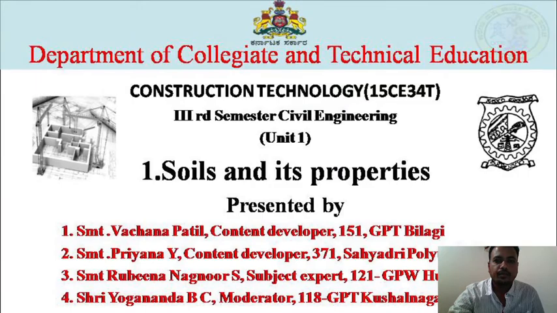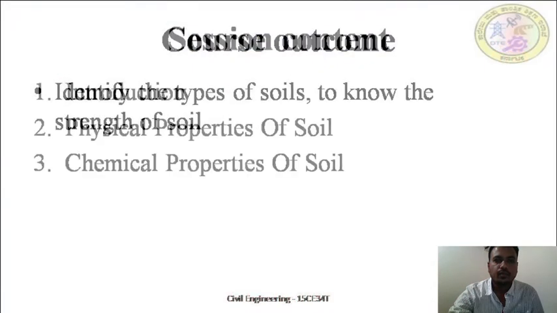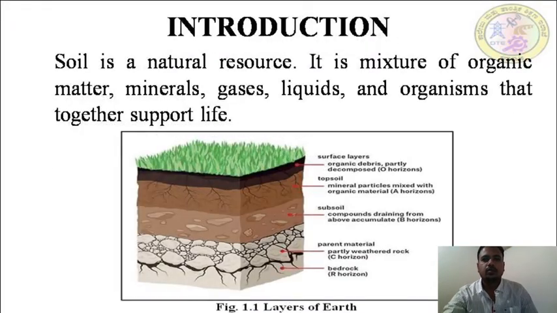Okay, so this is regarding introduction, where we studied what is soil. This picture represents the different layers of soil underneath the earth, right?